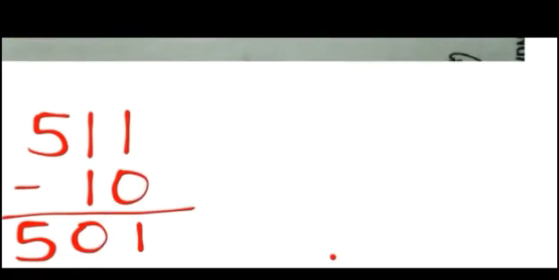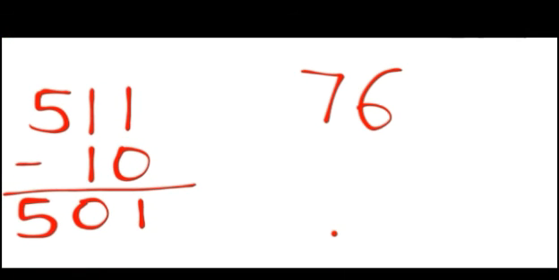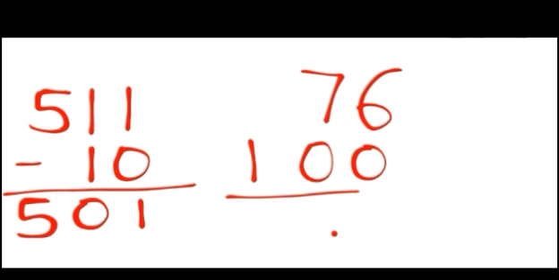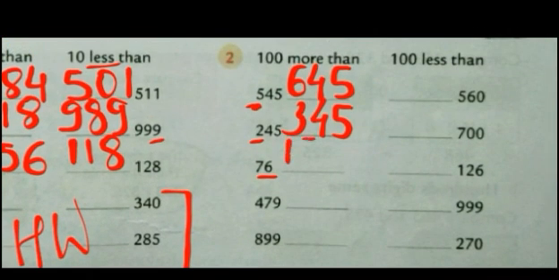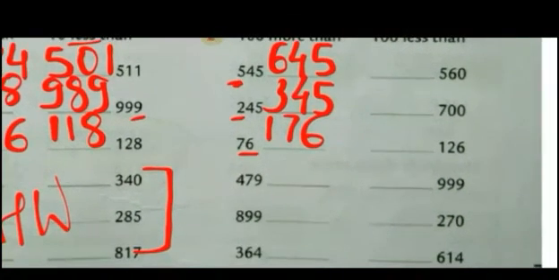Now see this one, 76. Here only 76 is given. And we have to add 100. 76 is the number given to us, and we have to add 100. So what will be the number? 176. Okay. So this is the way you add 100 to a number to find out what will be 100 more.